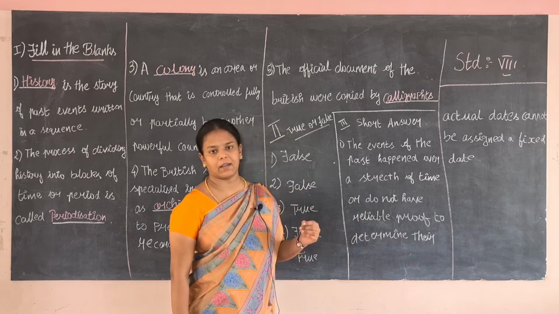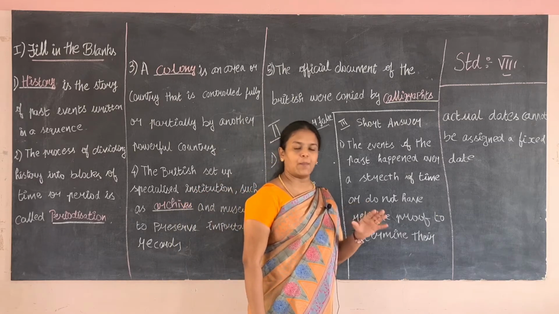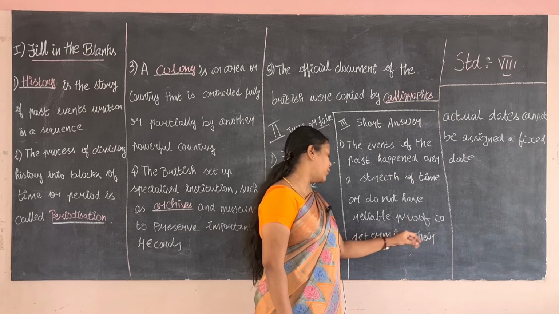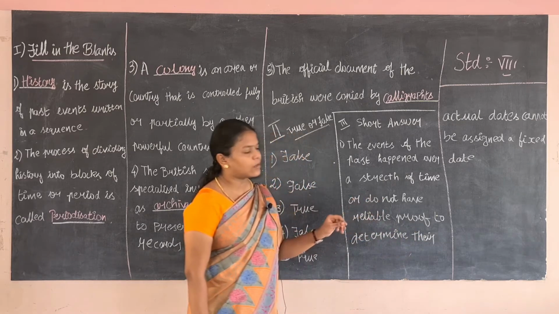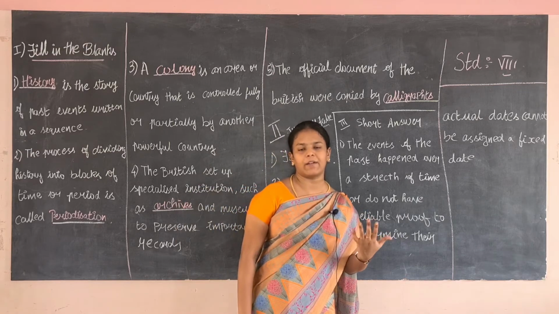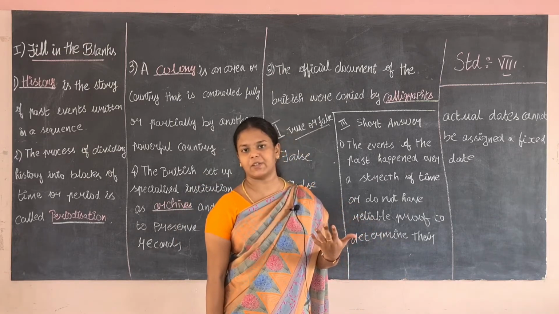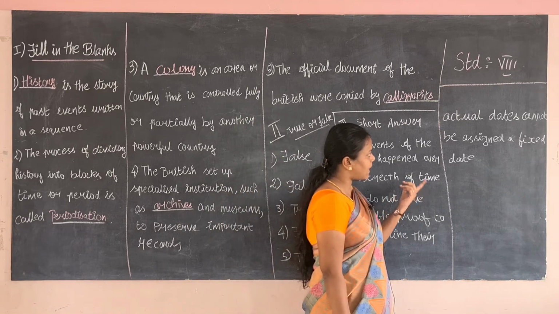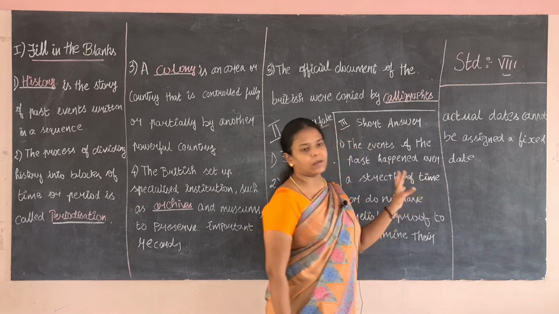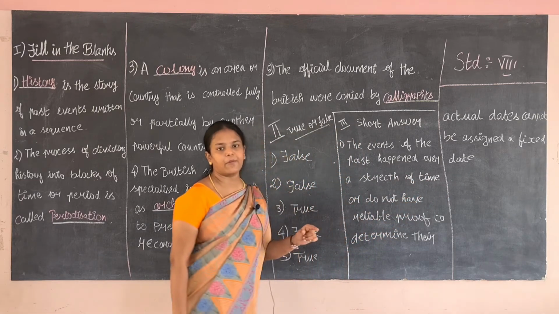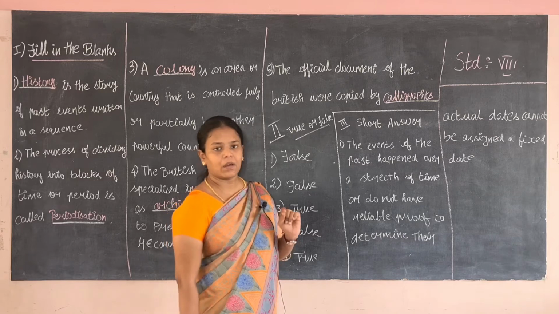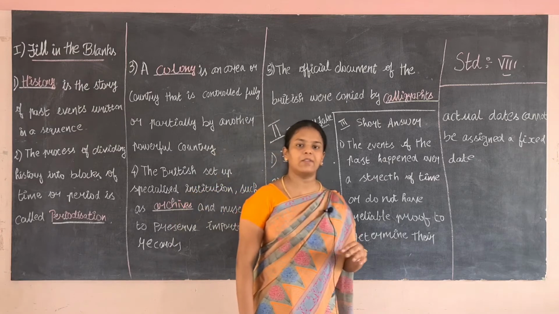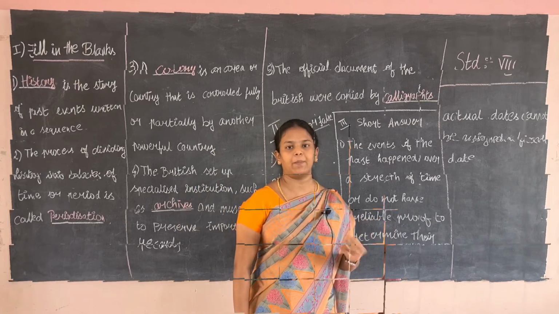The proof will not be in a proper manner. Without reliable proof to determine their actual dates, when there is no proof, there will not be any dates mentioned. So the dates remain in uncertainty, and actual dates cannot be assigned as fixed dates. When there is proper proof, the date will be mentioned in a correct manner. When there is nothing, it will be nothing, right? So proper proof should be provided.